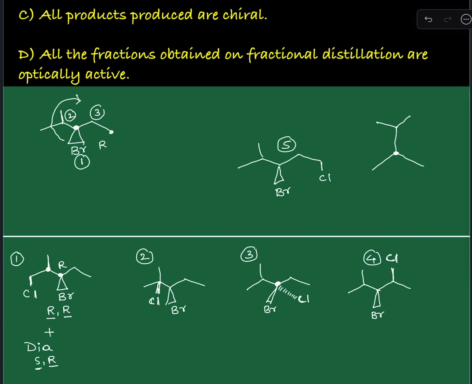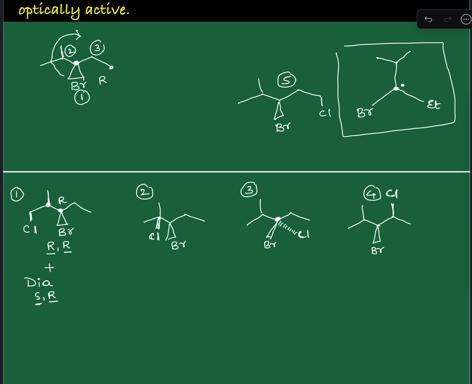On one side you have an isopropyl group, one is bromine, and another one is an ethyl group, and here this is a free radical. Now the chlorine radical is going to attack, and this is planar, so the chlorine may attack either from the front face or from the back face. Therefore, the existing stereochemistry is disturbed, and you will get its enantiomer.